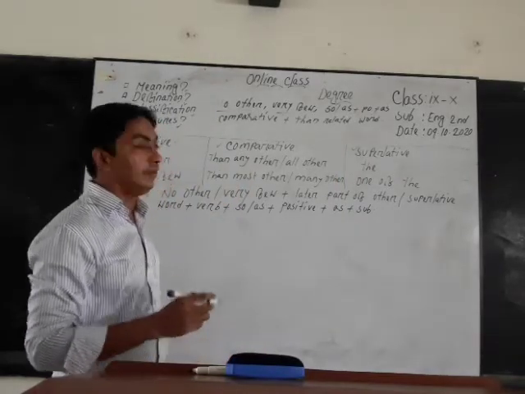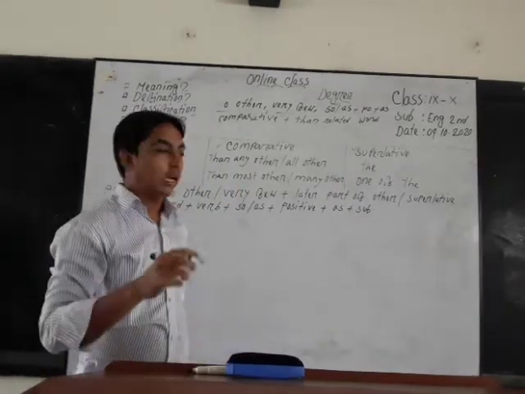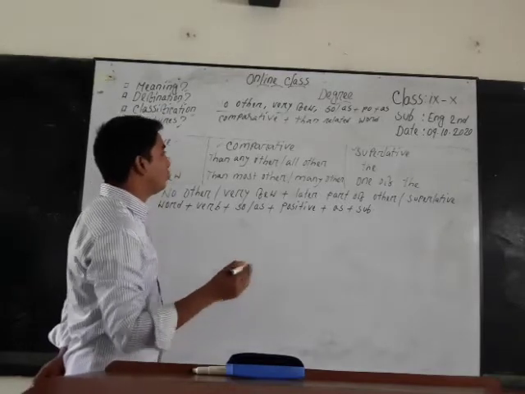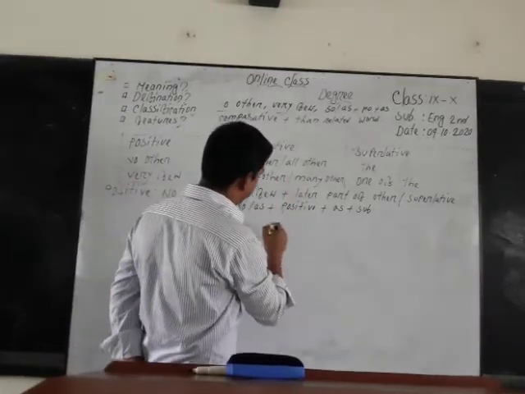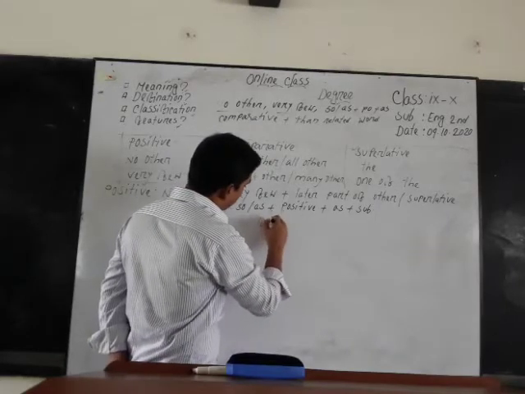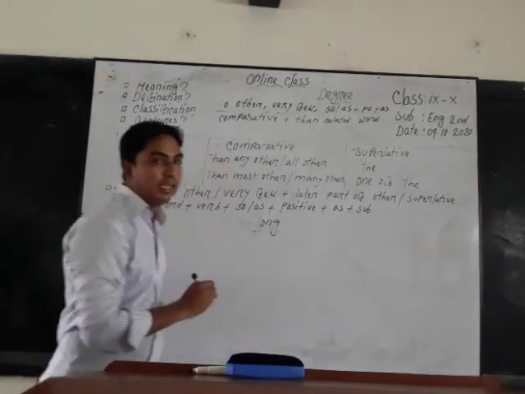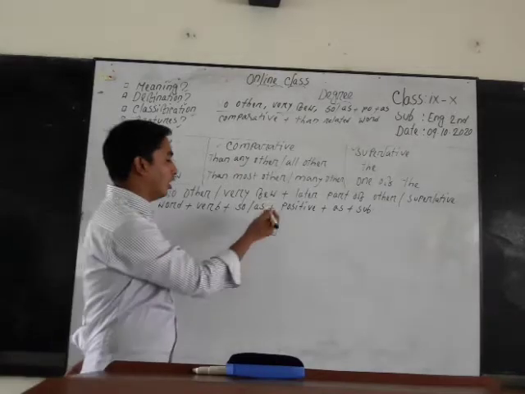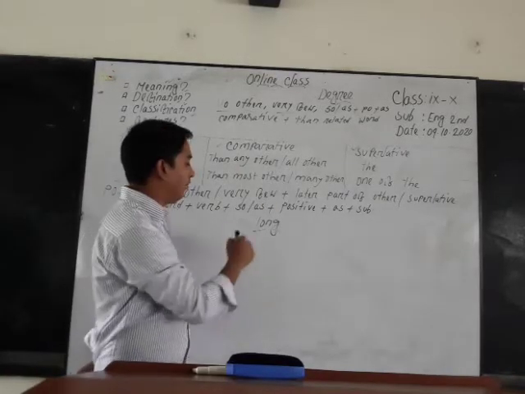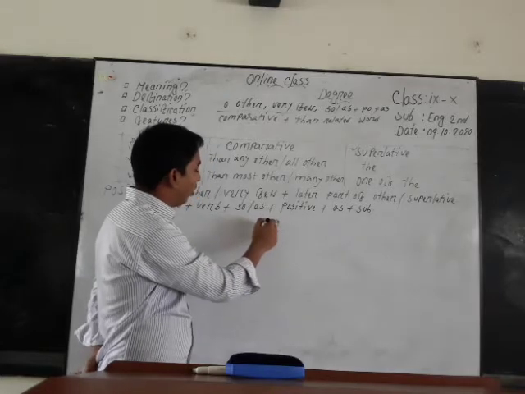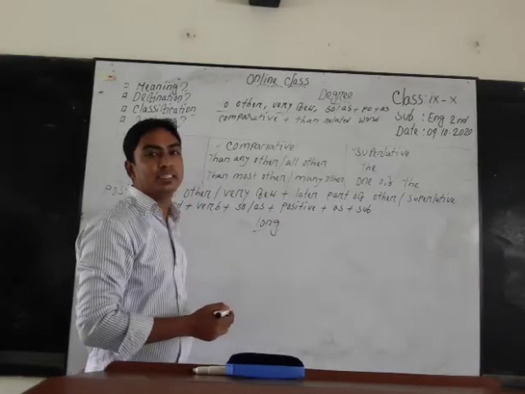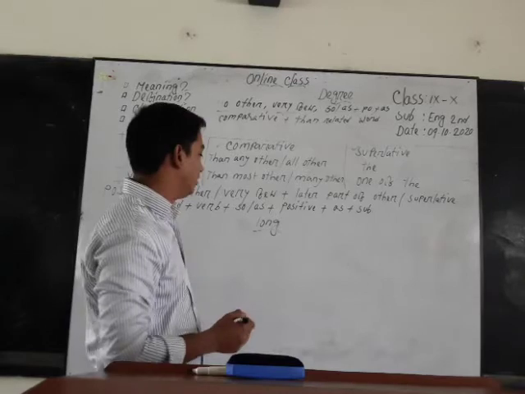Dear learners, before going to our rules, we should know a little bit about syllables, such as long. Here we find the word long, an example of an adjective. Long, L-O-N-G, is a single-syllable word.